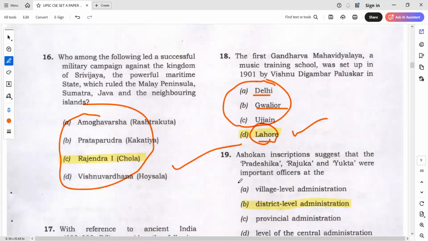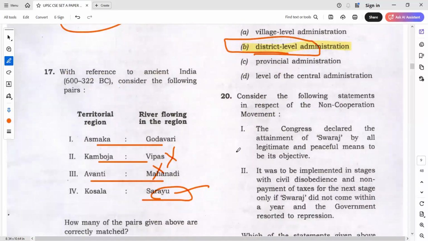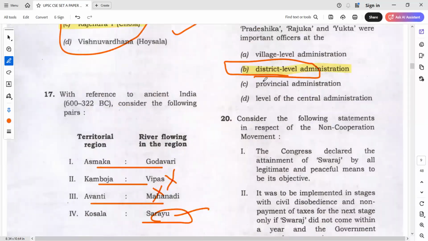Okay, and again I'm telling you, without seeing the answer itself, first thing I saw, because the perfect answer, even we do not know the perfect answer of this question. So once we saw, we decided that mostly we should go for odd one out in this, and this is there in Lucent also. And this year, whoever has prepared Lucent properly, revised Lucent, they are at a very good advantage because most of your questions of ancient and medieval have been asked from Lucent. And in the foundation class also, these questions have been clearly covered.